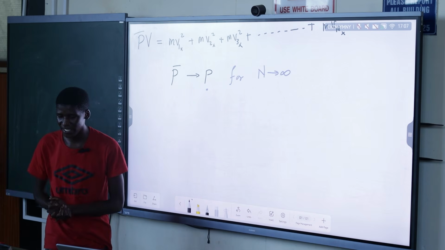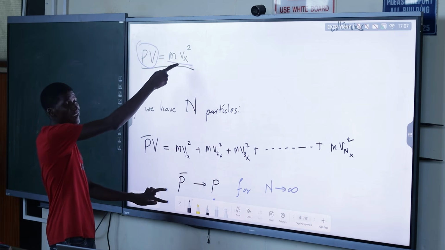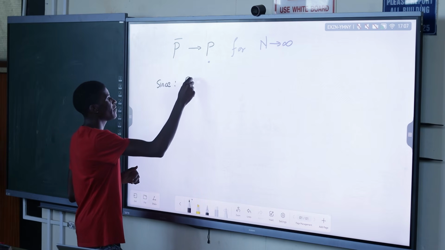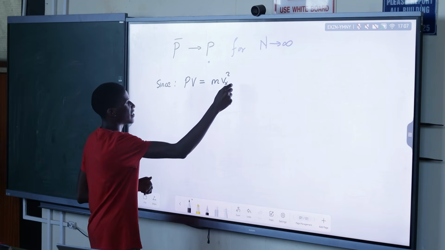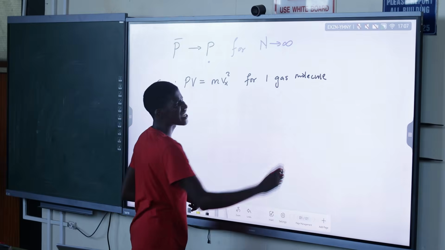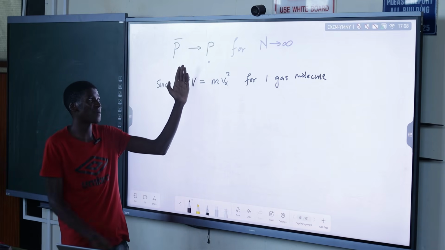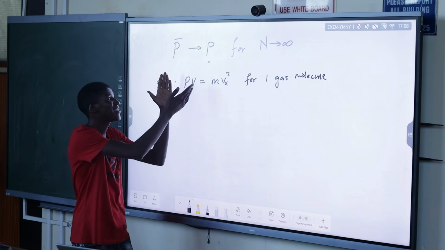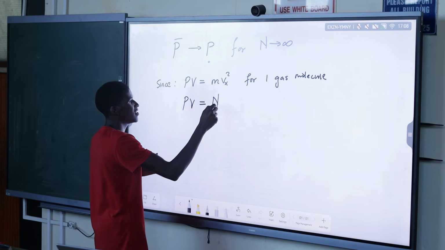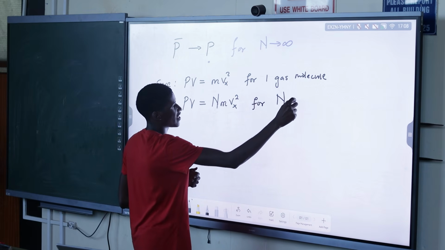Now we want to link our equations one more time. PV, how do we get it? We say PV is equal to mVx squared for one particular gas molecule. So we just need to multiply by N, the number of particles. We're just gonna multiply PV by N, because we're interested in this product PV. So here I'm just going to say that PV will be equal to N times m times Vx squared. So this is for N gas molecules.